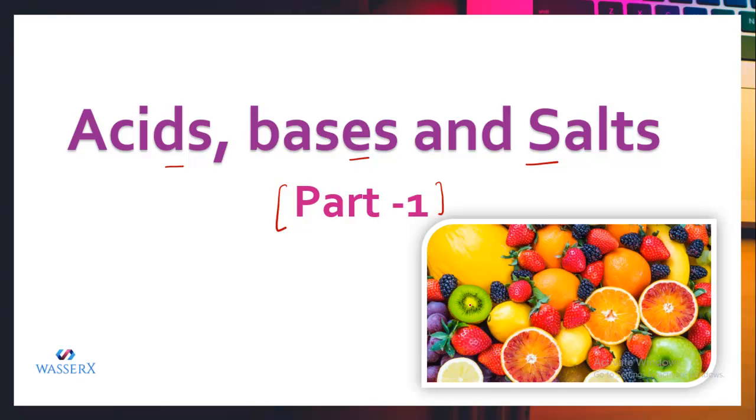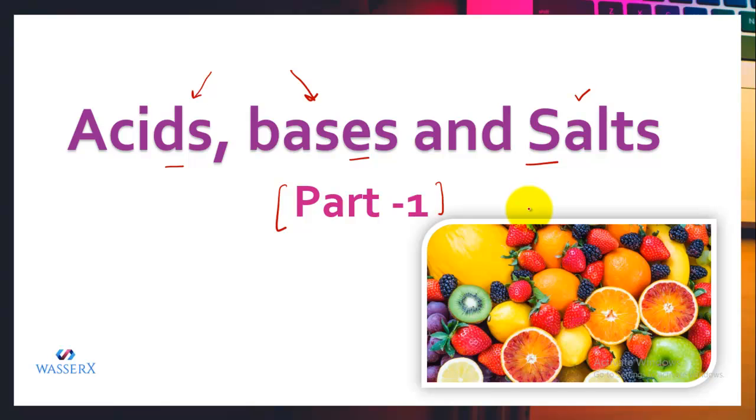So like we individuals have certain nature, likewise the chemical substances also possess some sort of nature. But their nature is not considered as loving or caring. It is classified as acids or bases. Moreover, we have one category of salts also, which are neutral in nature.